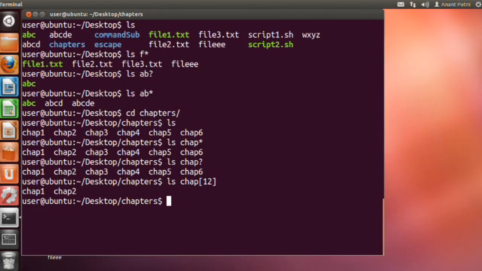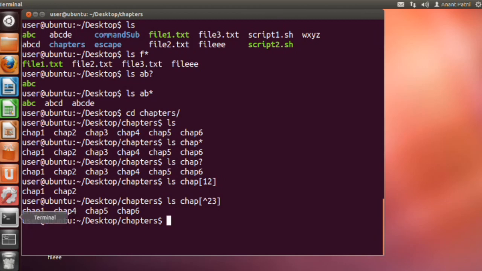So I'll do an ls space chap, square bracket, a caret symbol followed by 23. You can see that I got all the chapters except chapter 2 and chapter 3.